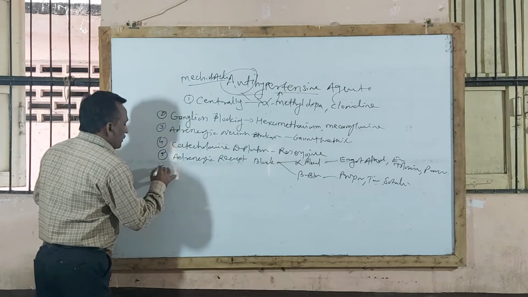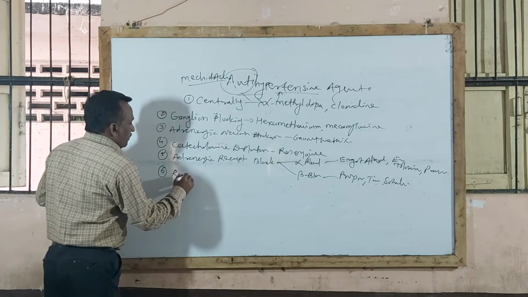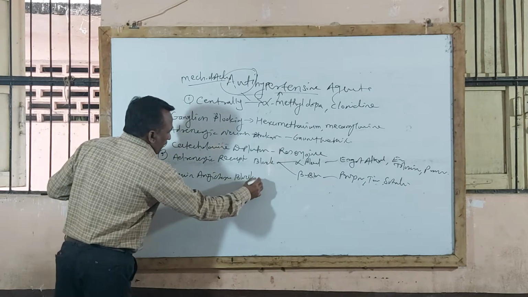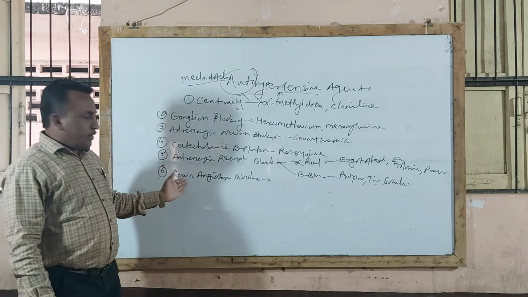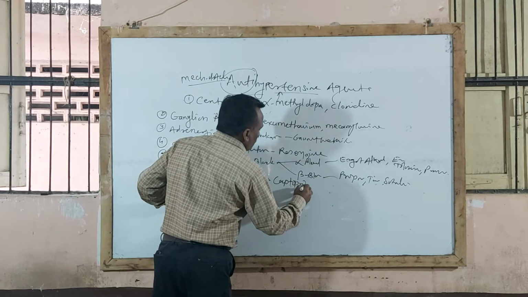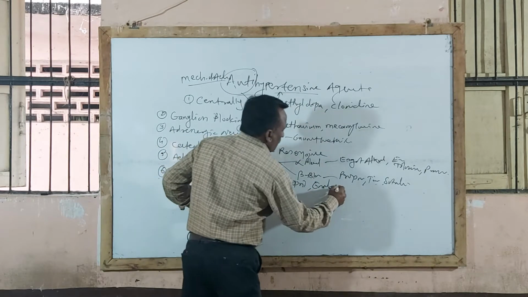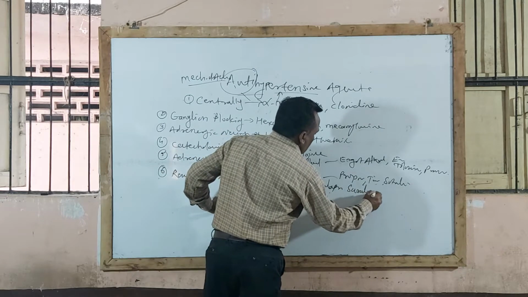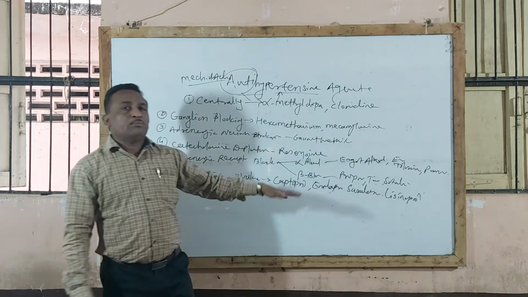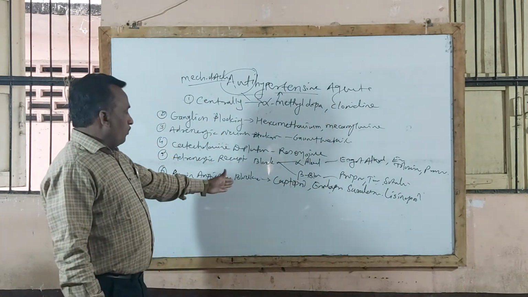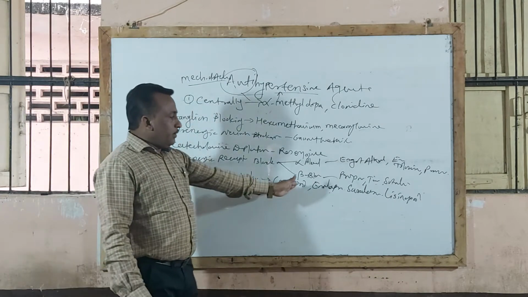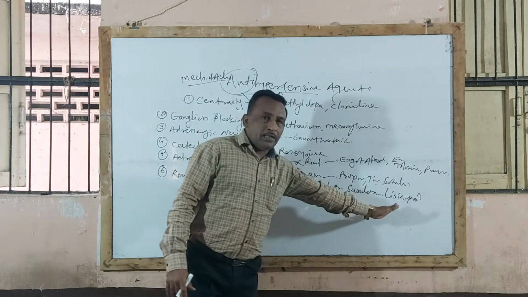Then the next type is renin-angiotensin blockers, those agents that act by blocking the renin-angiotensin system. Examples: captopril, enalapril, cilazapril, lisinopril. Even in today's practice, all these drugs are used in the market as antihypertensive agents. So angiotensin blockers or angiotensin inhibitors, examples: captopril, enalapril, cilazapril and lisinopril.